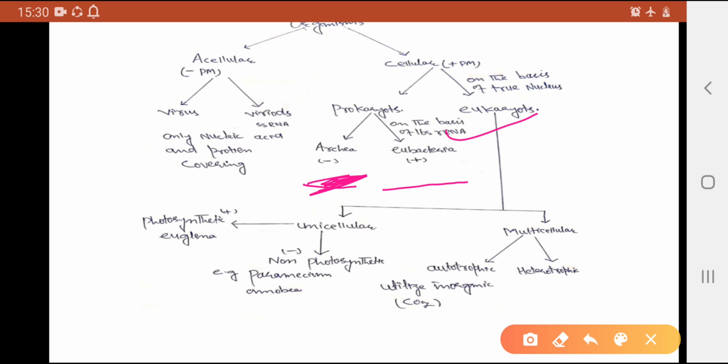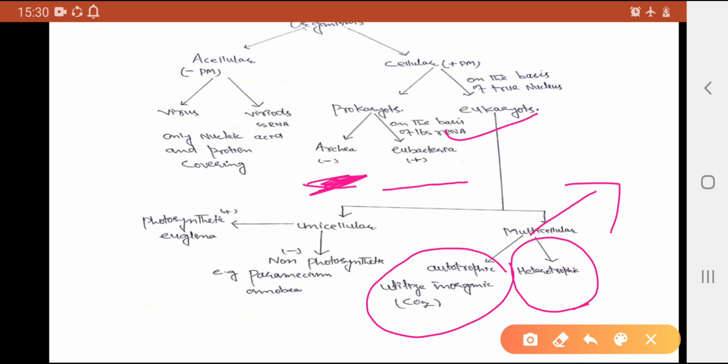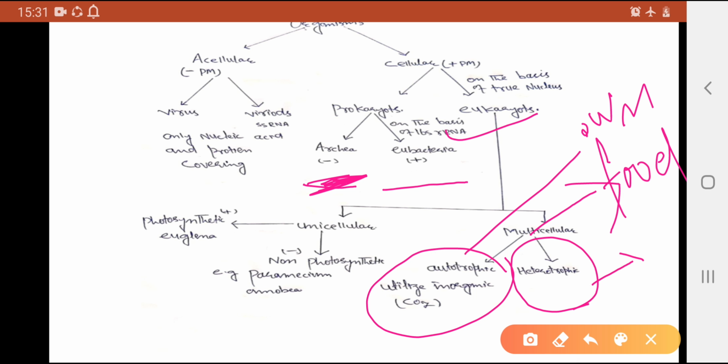Now we can come to the multicellular organisms. Multicellular organisms are heterotrophs and autotrophs. Autotrophs means they make their own food. But heterotrophic organisms do not make their own food.